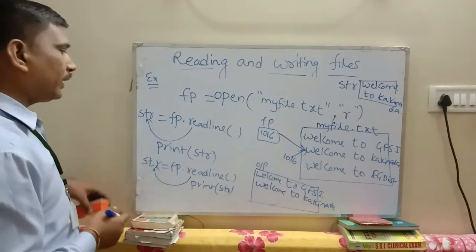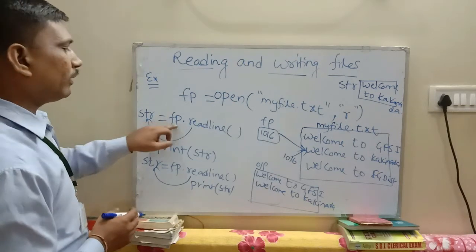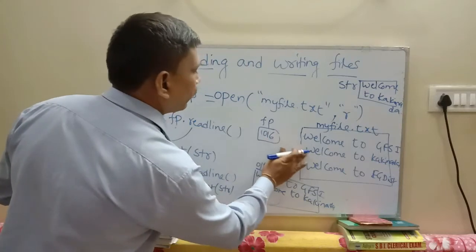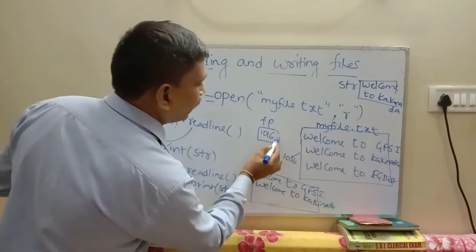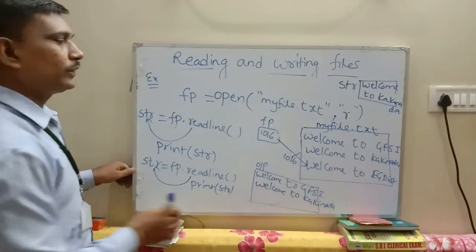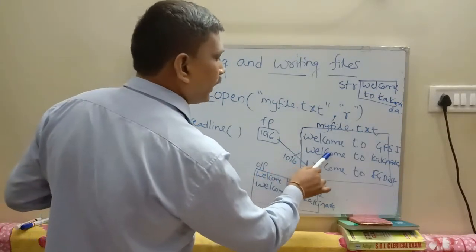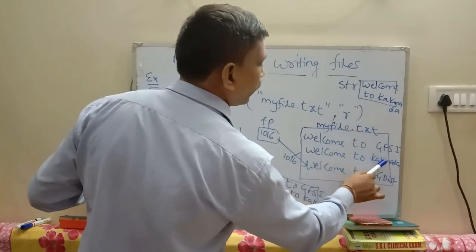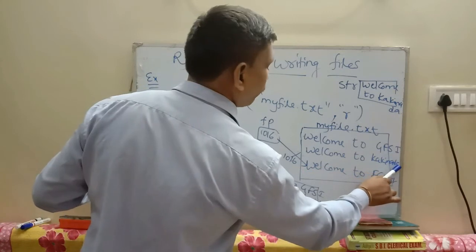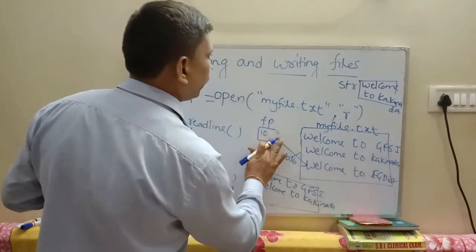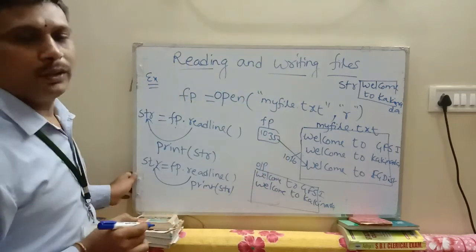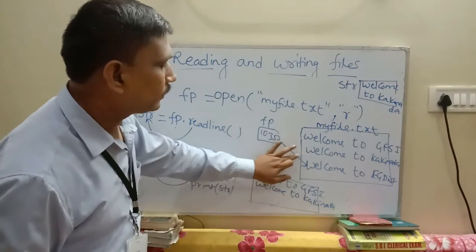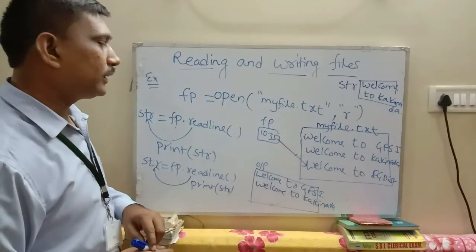Third time I am writing str is equal to fp dot readline. When you read the next time, it represents this memory location: 16, 17, 18 and so on up to 33, 34, 35. So the file pointer represents memory location 1035. That represents the third line: Welcome to East Godavari district.